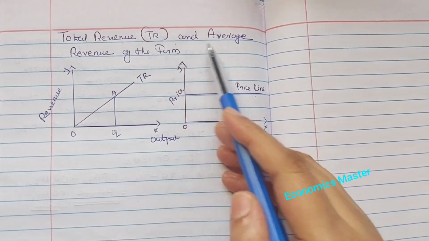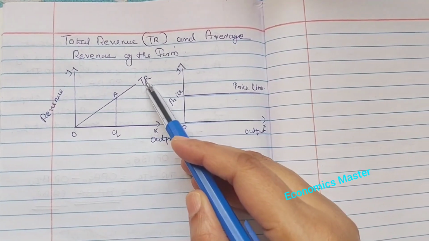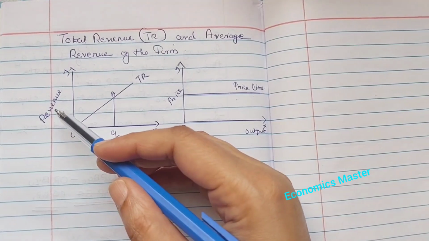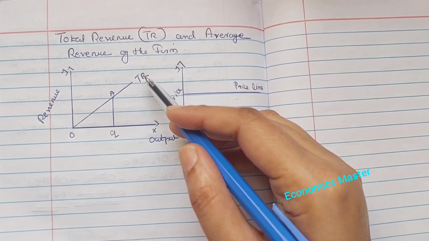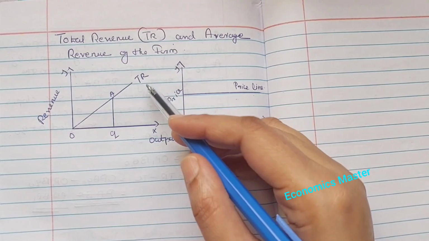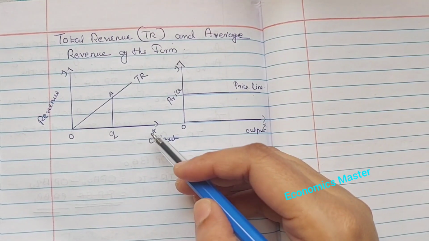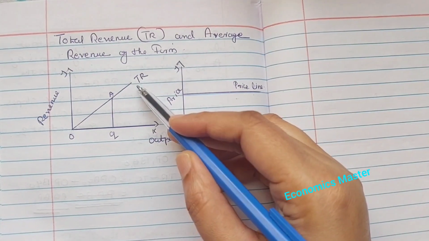Total revenue curve and average revenue curve of the firm. This is the total revenue curve. The X-axis shows the output and the Y-axis shows the revenue of the firm. This total revenue curve shows the relationship between the total revenue that the firm earns and the output level of the firm. It is an upward rising straight line.